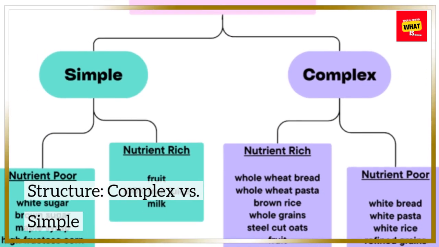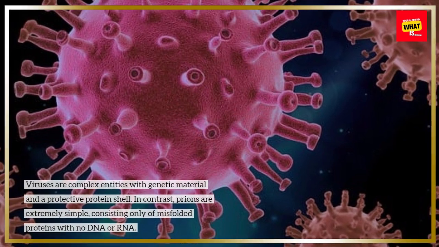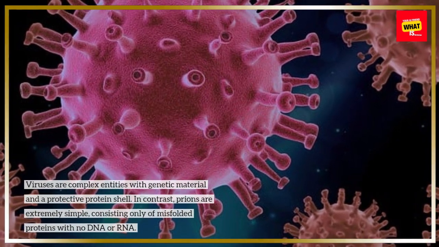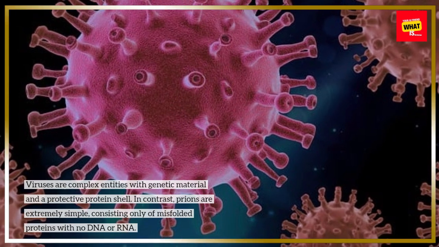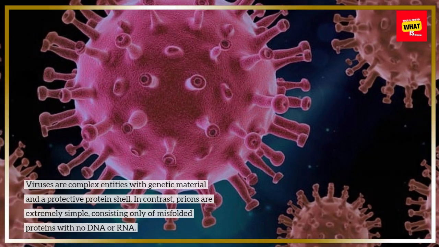Structure. Complex versus simple. Viruses are complex entities with genetic material and a protective protein shell. In contrast, prions are extremely simple, consisting only of misfolded proteins with no DNA or RNA.